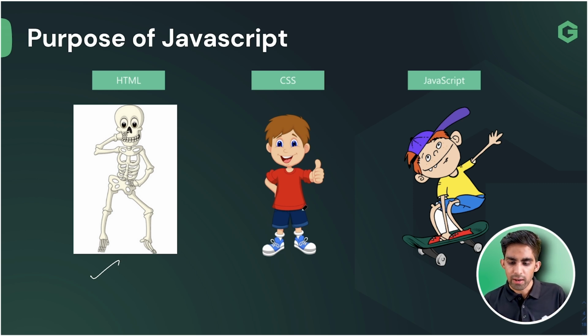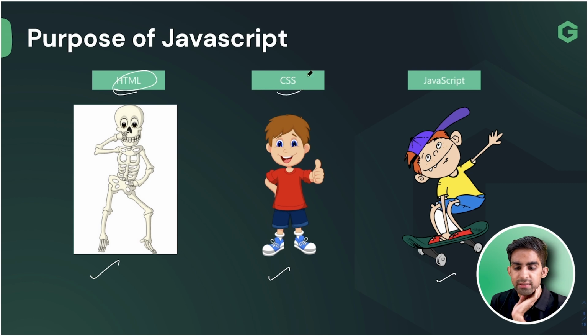That's it. After that, in CSS, what are we doing? We are going to make our web page beautiful. And in JavaScript, with the application of JavaScript, we are going to make our page dynamic, or you can say make our page moving. Let's take this example, team. Initially, if I give you a skeleton of a human body, that is known as our HTML language. If I dress it up, like applying skin, hair, clothes, shoes, everything, like I'm beautifying it, right?